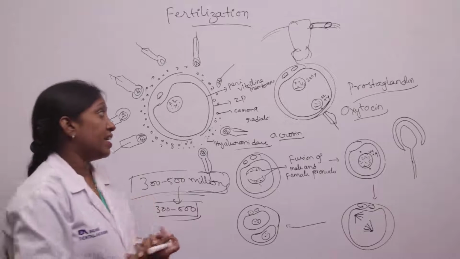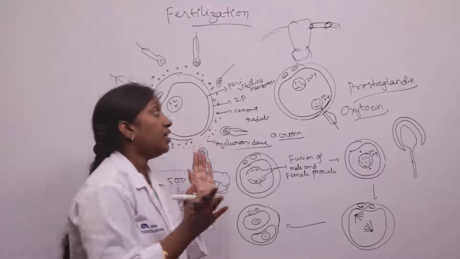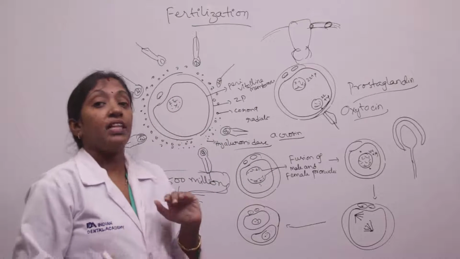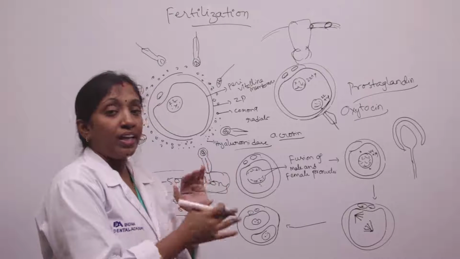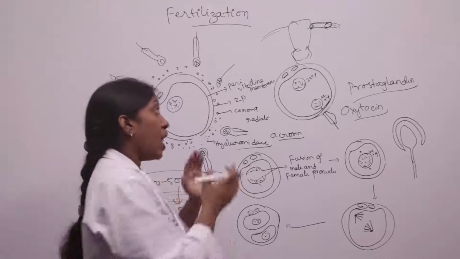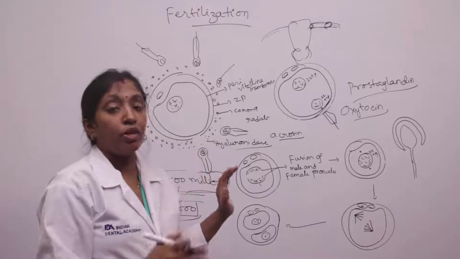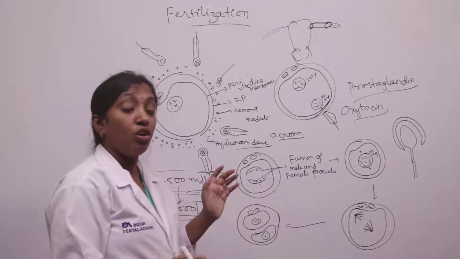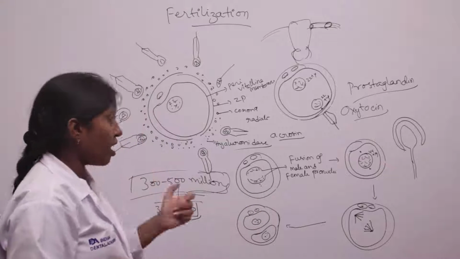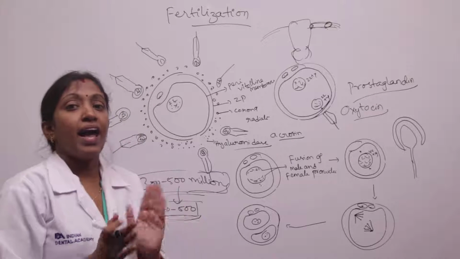Now the secondary oocyte completes its second meiotic division and converts into a mature ovum. Only after the entrance of the sperm does the secondary oocyte complete its second meiotic division and convert into a mature ovum. Before the sperm enters, it doesn't complete the second meiotic division.